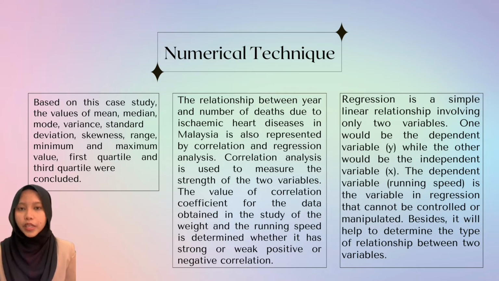Regression is a simple linear relationship involving only two variables. Only one would be the dependent variable, which is y, while the other would be the independent variable x. The dependent variable is the variable in regression that cannot be controlled or manipulated. Besides, it will help to determine the type of relationship between two variables.